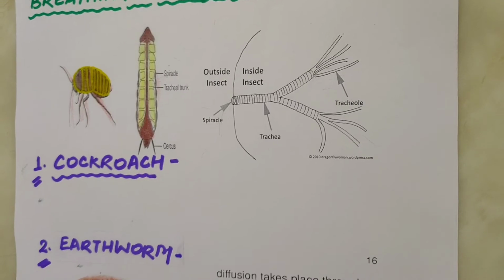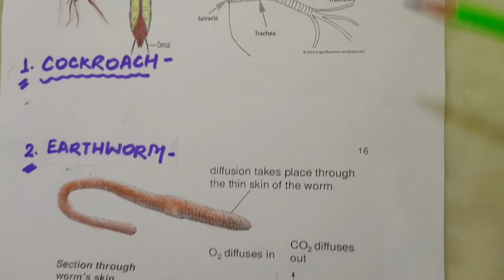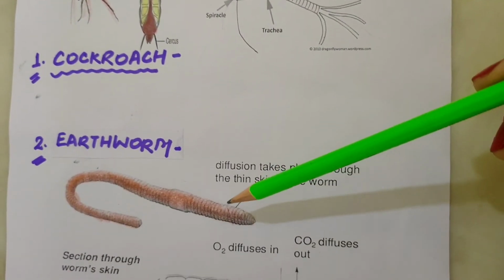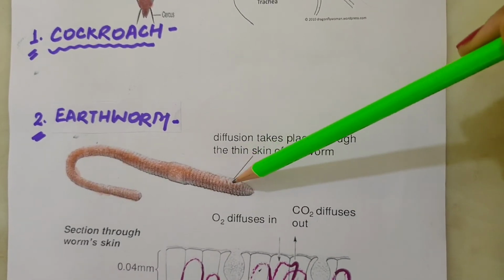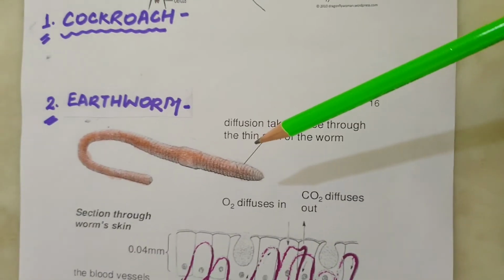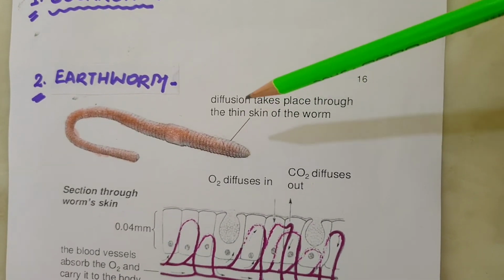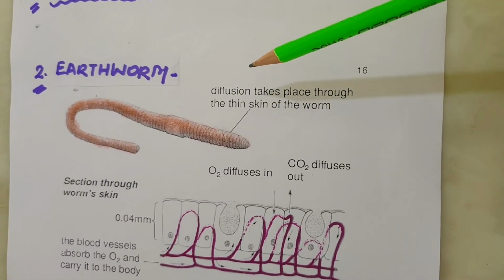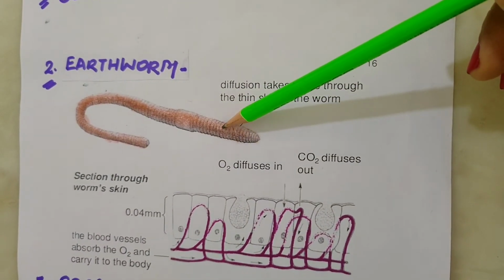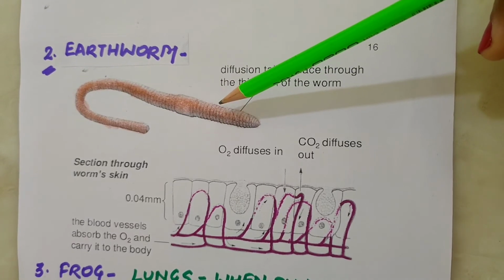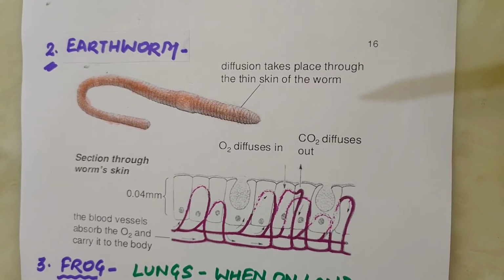So what happens in earthworm? Earthworms and leeches absorb the atmospheric oxygen through their moist and slimy skin because gases can easily pass through the moist and slimy skin. They absorb the atmospheric oxygen through their skin and transport it through the blood to all the parts of the body.